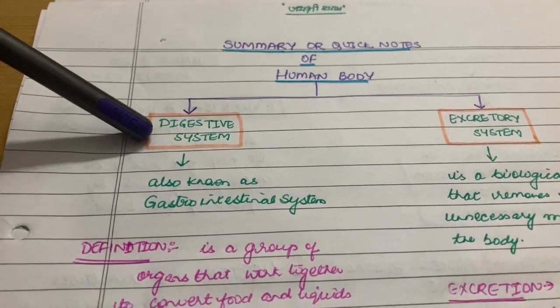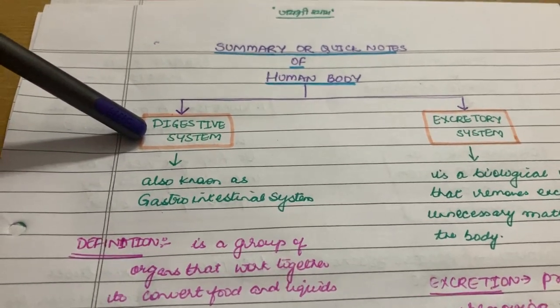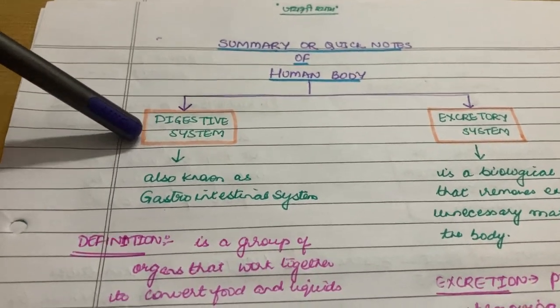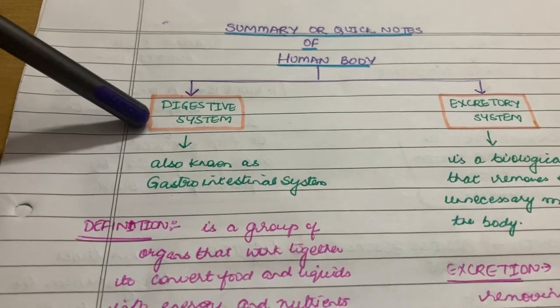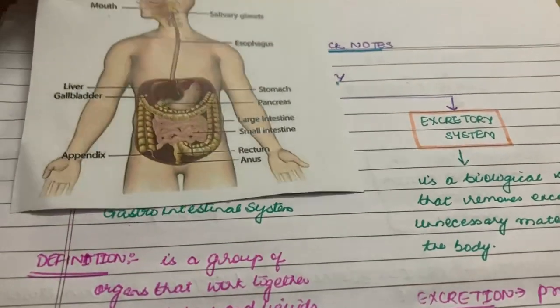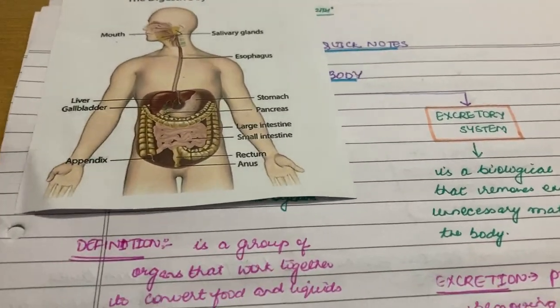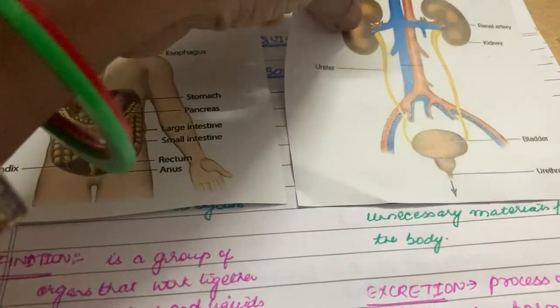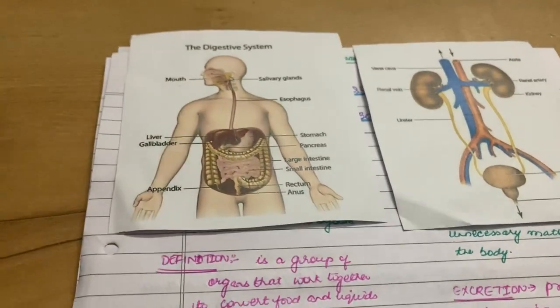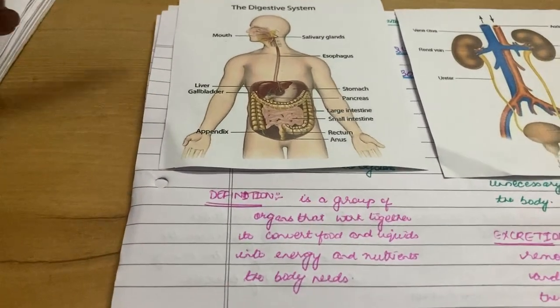There were two systems that we had studied. One was digestive system, the other was the excretory system. So digestive system is also known as the gastrointestinal system, and this is the picture of the digestive system, and this is the picture of the excretory system. So one by one we will have a look at these two.